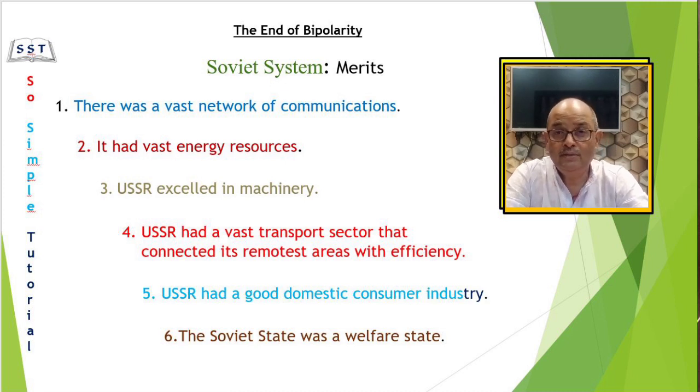You can compare this system with the existing system in India. In India, we save money for our old age. We have to take care of ourselves. We depend upon our children. But in Soviet Russia, old age was the responsibility of state. Understood? Let us now see the other side of the coin. That means the drawbacks of the Soviet system.